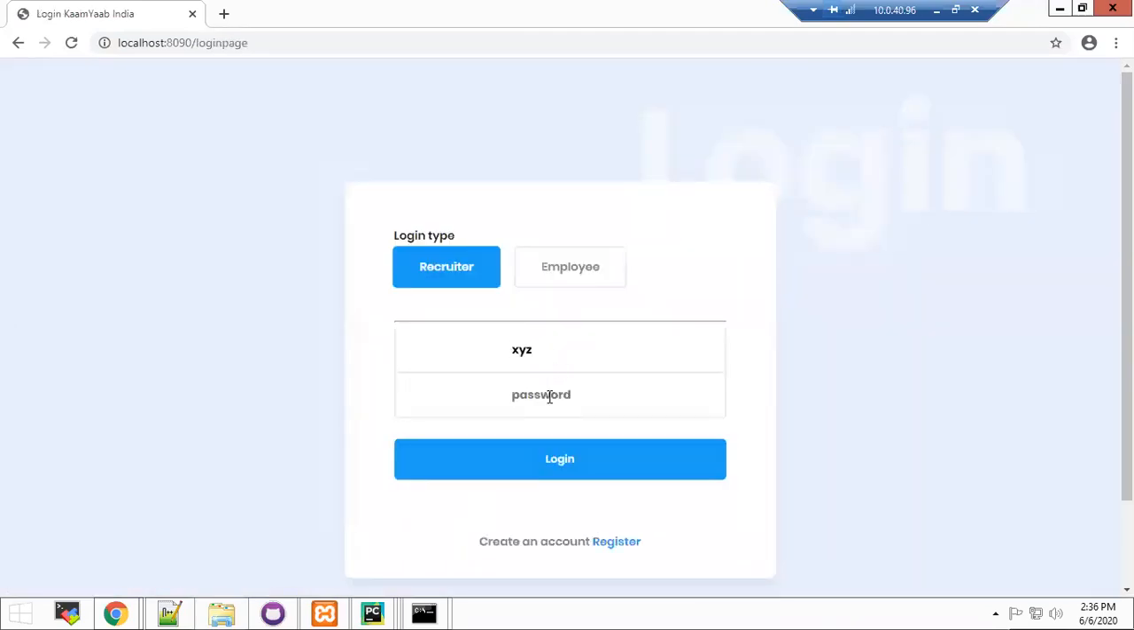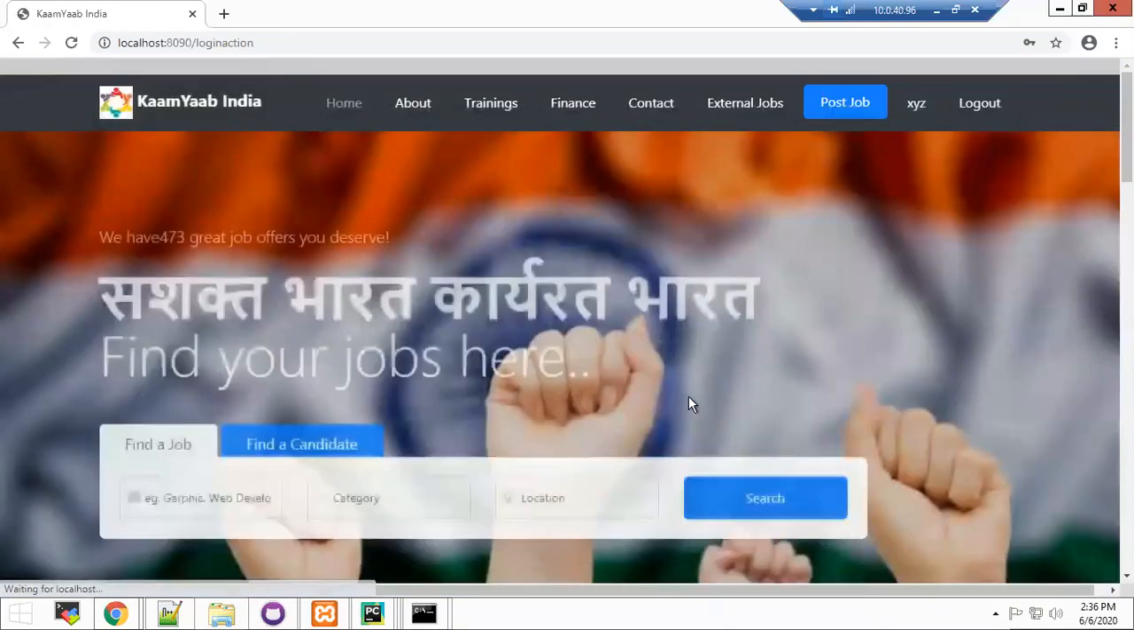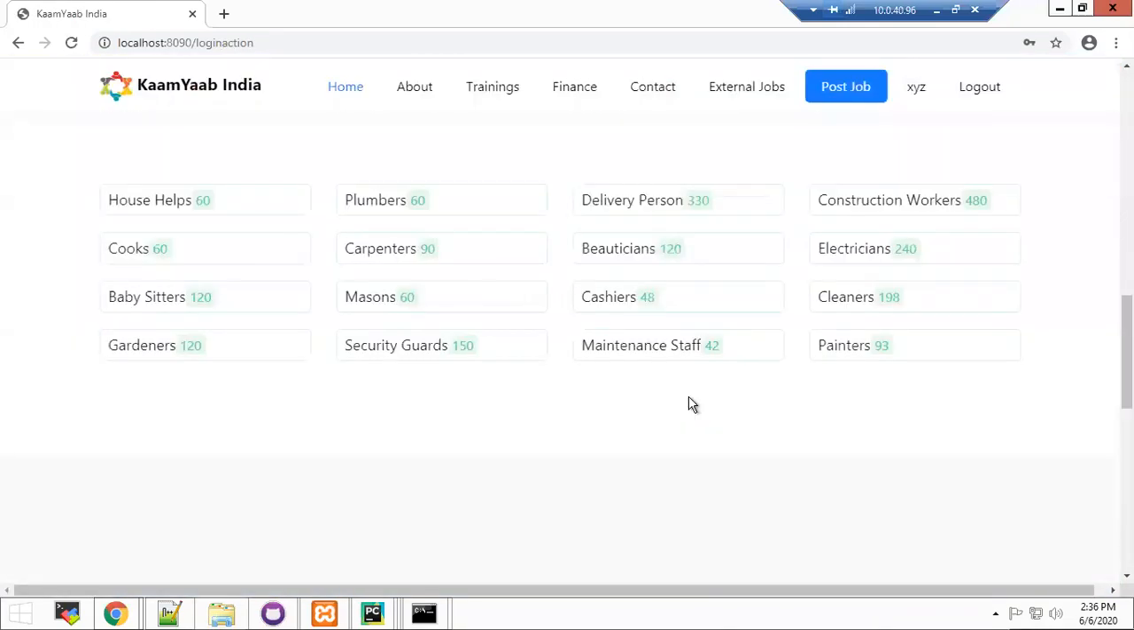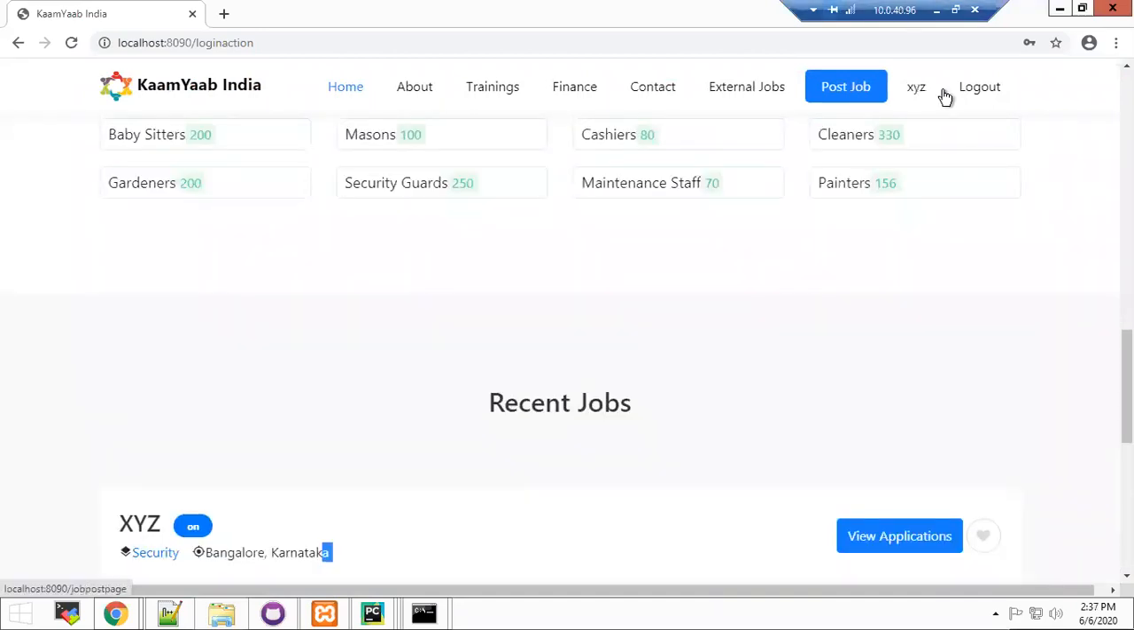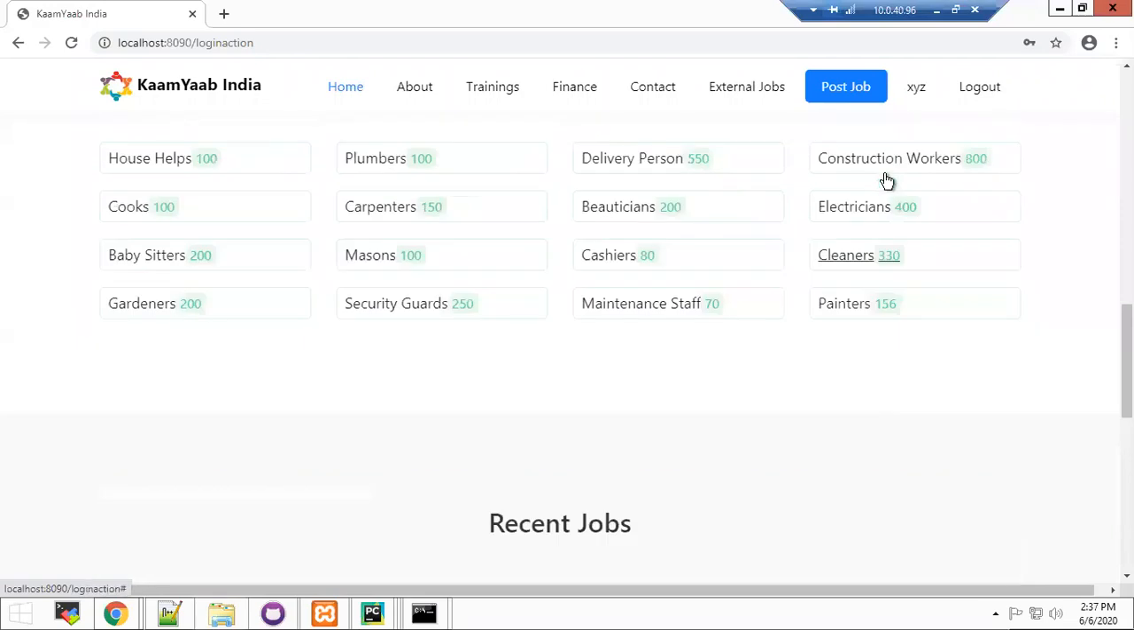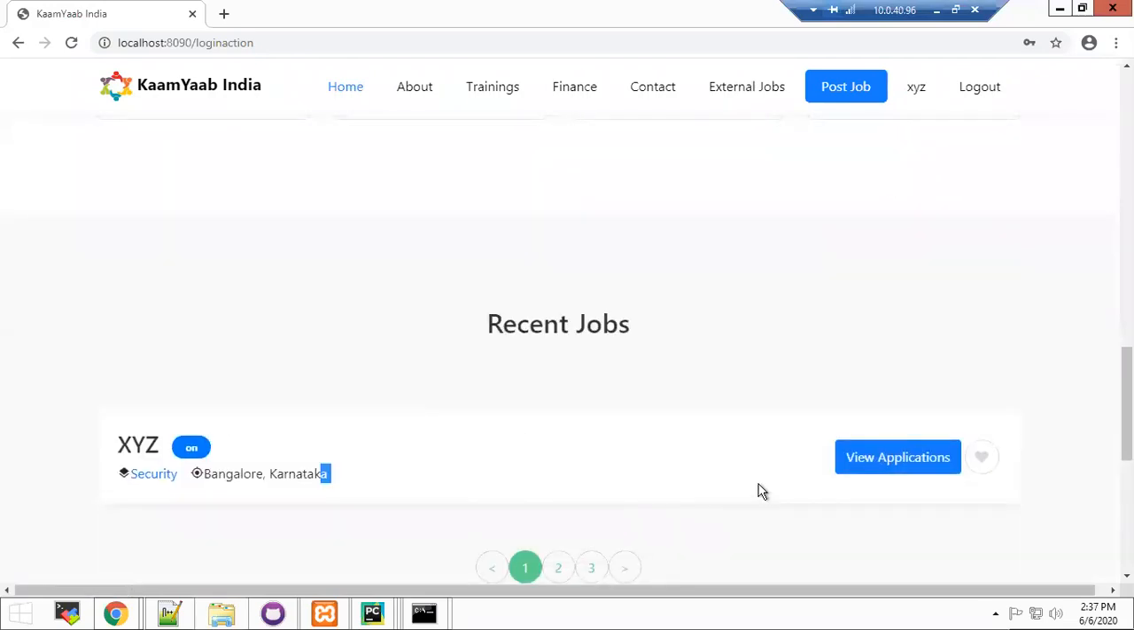Now, when other users log in, they can see the job that has been posted by the recruiter and they can choose to apply for it. There is also a view application button that has been provided, which is for the recruiters to see who all have applied for that particular job.